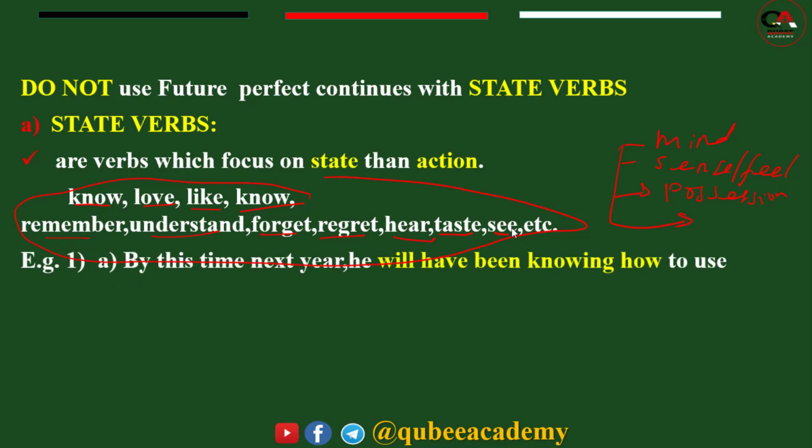Look at the example. By this time next year, he will have been knowing. So because know is what? A verb of mind, or a state verb. With state verbs, we do not use the ing forms.